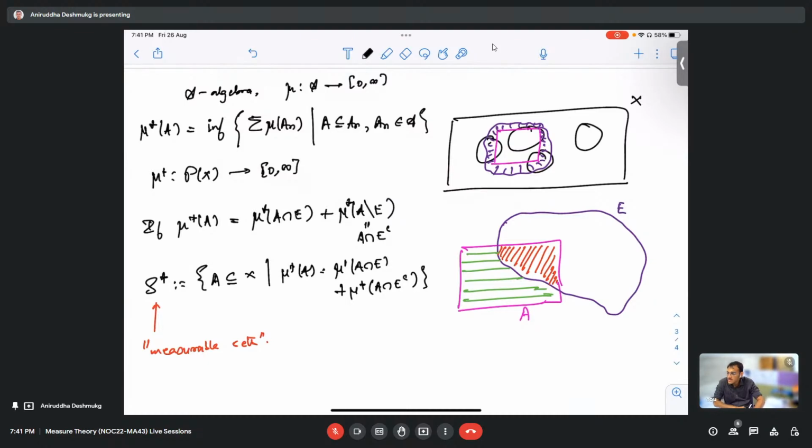I had a question. Can we create an algebra with S star, and on top of that define a sigma algebra on S star as well? But S star itself is a sigma algebra, right? Yes, I wanted to see that proof. I'm really sorry about that. I don't know whether the professor asked us to do it. The proof that S star is an algebra is included in one of the lectures.